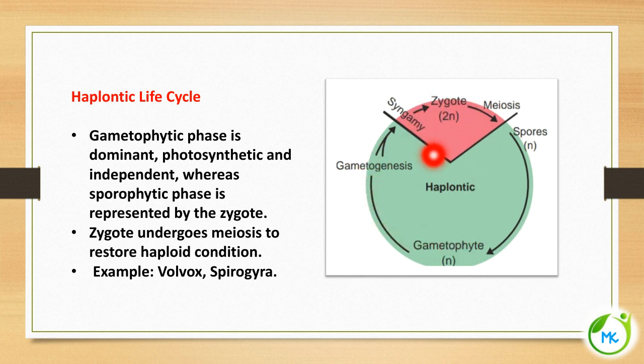During the sporophytic phase only the zygote will be formed, and the zygote will undergo meiosis. Once it undergoes meiosis, it will restore the haploid condition. The zygote is 2n; this 2n will be reduced to n during the production of the meiospores. Examples for the haplontic life cycle are found in algae such as Volvox and Spirogyra.